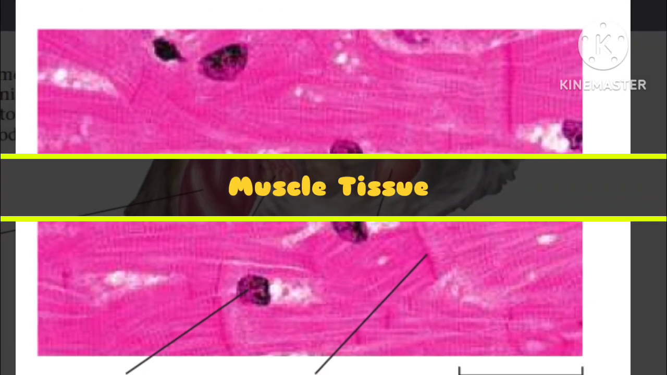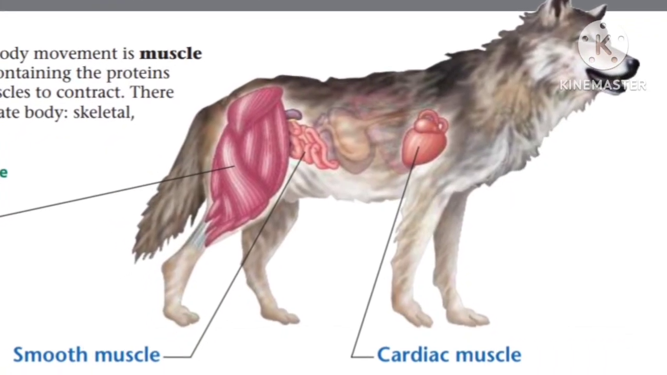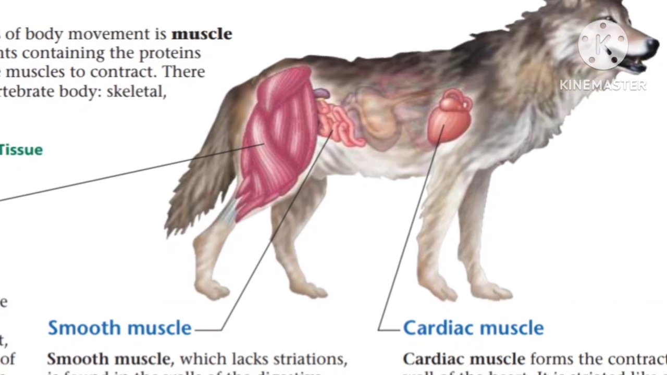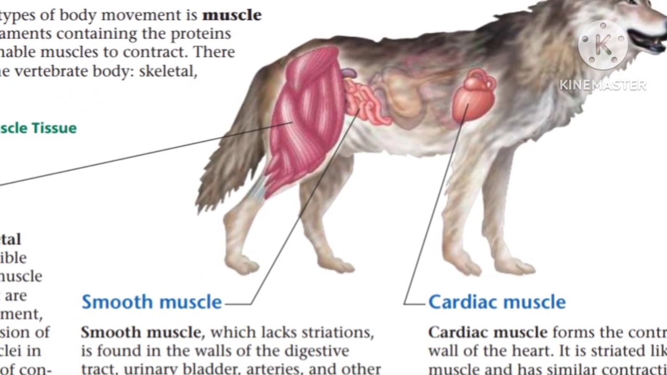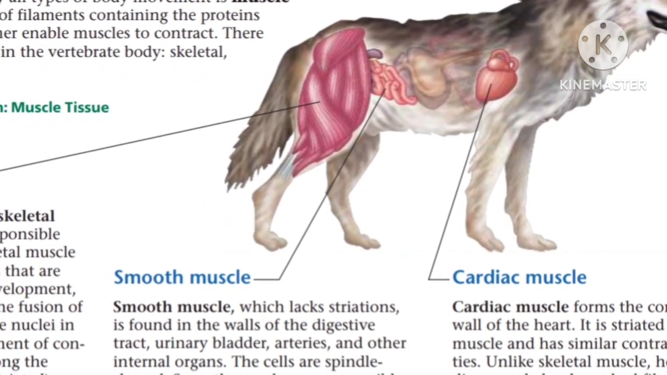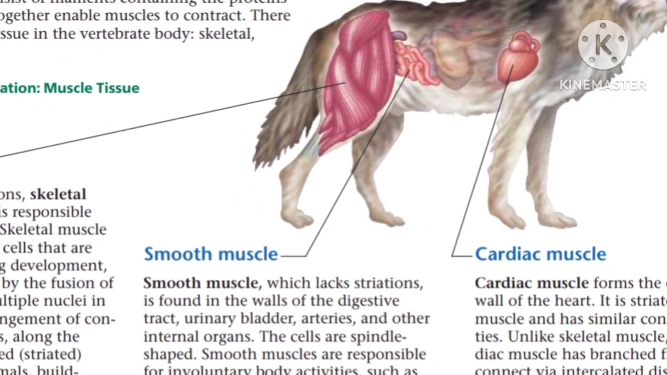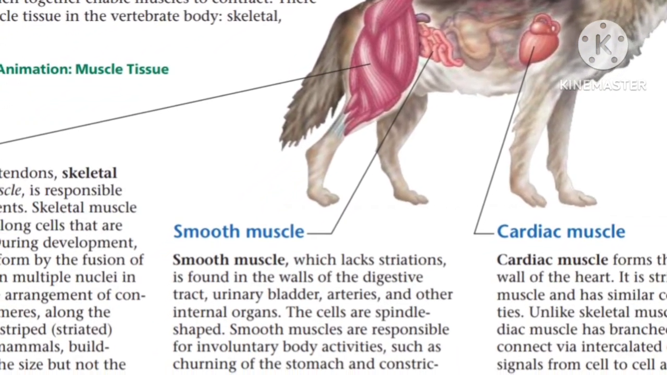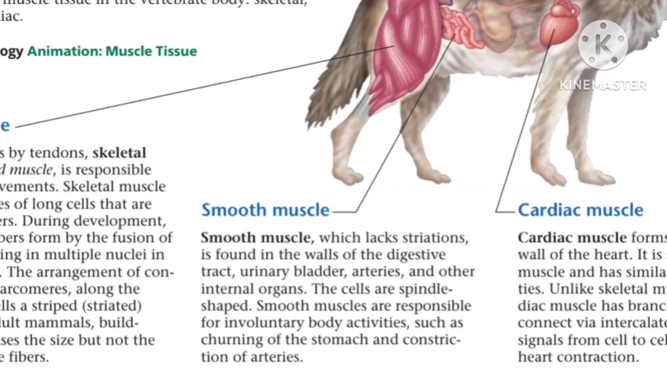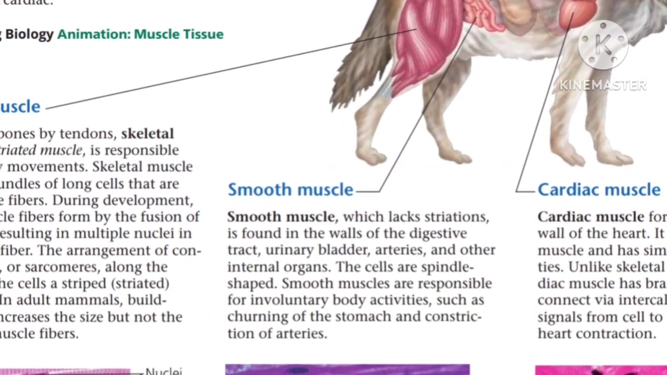Let us now summarize all the muscles. We have discussed skeletal muscle, smooth muscle, and cardiac muscle. Skeletal muscles are attached to the bones. Smooth muscles are present in the urinary bladder, arteries, and the digestive tract. The cardiac muscle is the muscle of our heart.